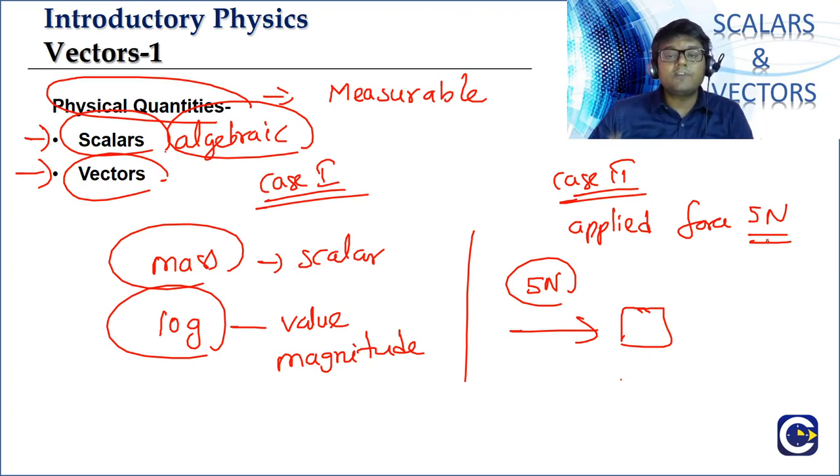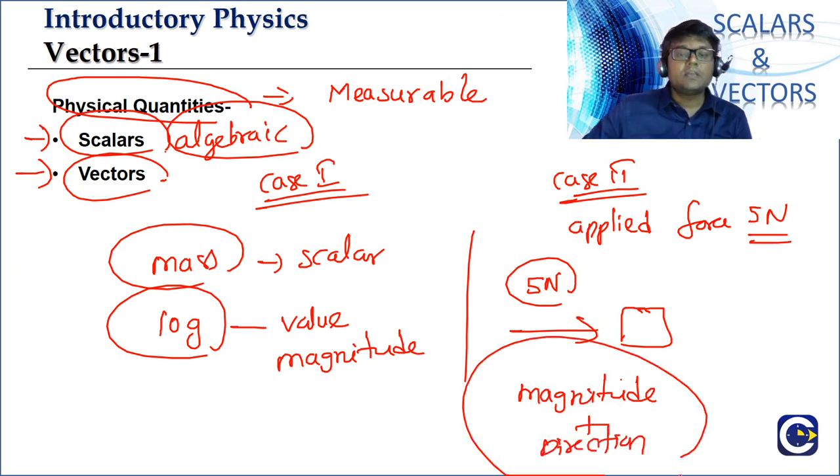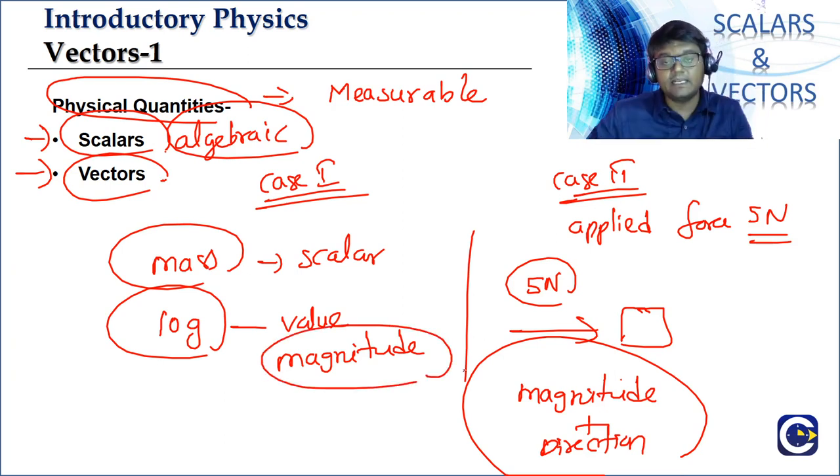So the information about a vector will be complete only when we talk about magnitude and direction. For scalars, just the magnitude is sufficient to describe them. But for vectors, we have to talk about the magnitude as well as the direction. So this is another way of looking at the difference between scalars and vectors.